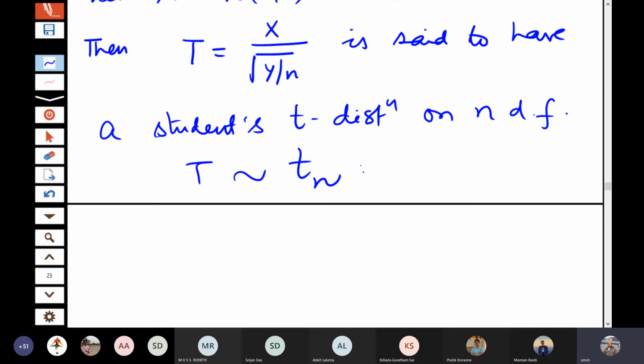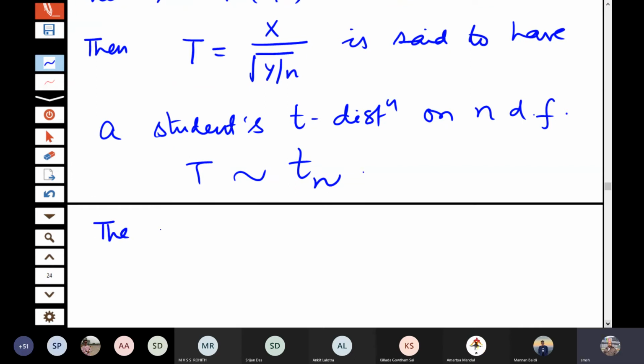Now the derivation of this should not be difficult because you know the distribution of x here, you know the distribution of y here, and you can write down the joint distribution because they are independent. From there you define a transformation, that is t is equal to x by root y by n, and you have already understood how the distribution of the transformation is calculated. I have solved a few examples in the class. Okay, so this is not difficult.